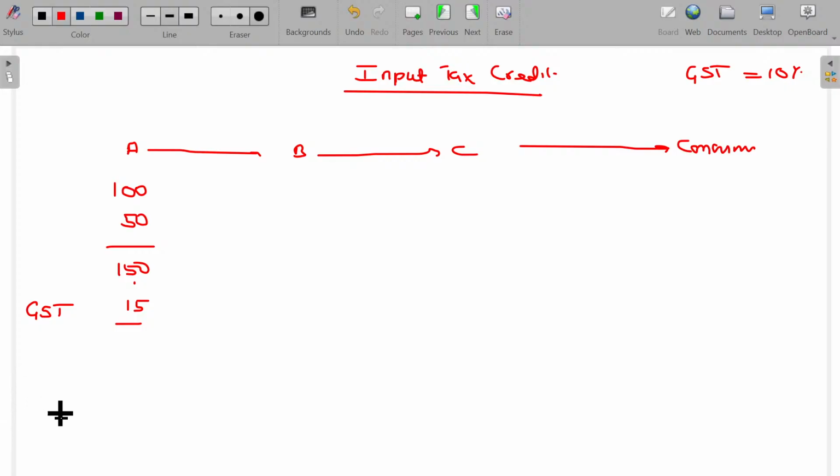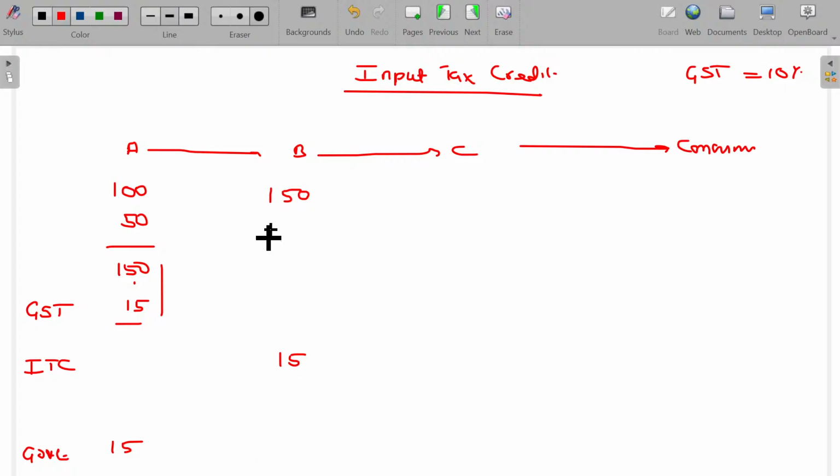This is the amount payable to the government. How much does A have to pay? 15 rupees. How much did B pay? B paid A 165 for procuring this material. But what is the material cost here? 150 will be the material cost. This 15 rupees he paid for the GST will be named as input tax credit. He can claim it back from the government. That's why it is called ITC. Whatever tax you paid while purchasing any commodity can be refundable. Until that period, it will be named as ITC, input tax credit.